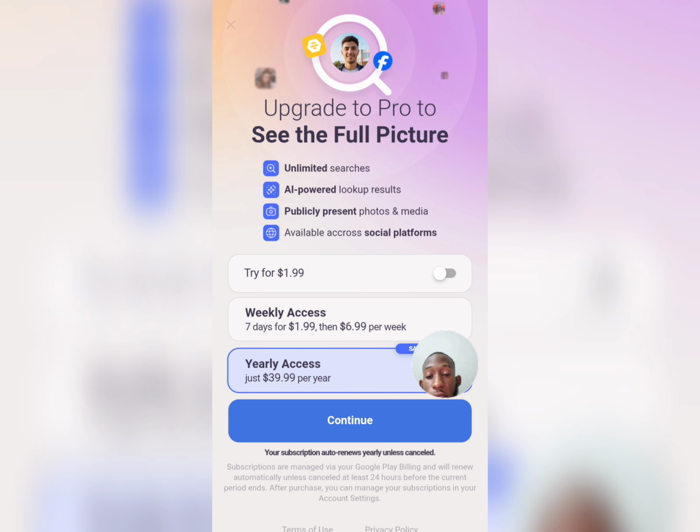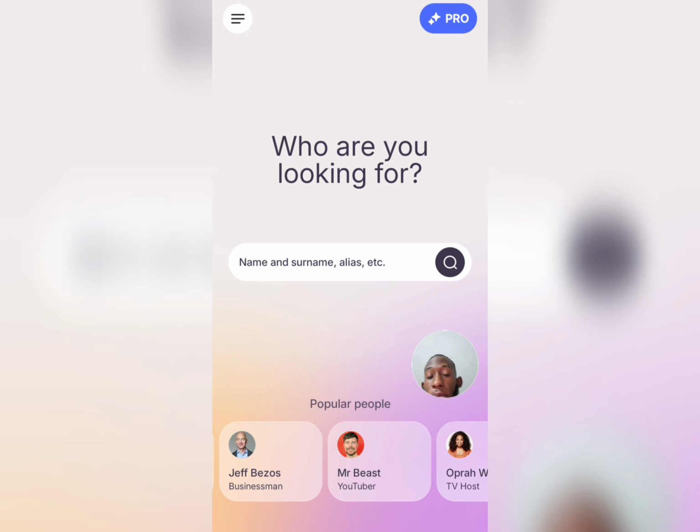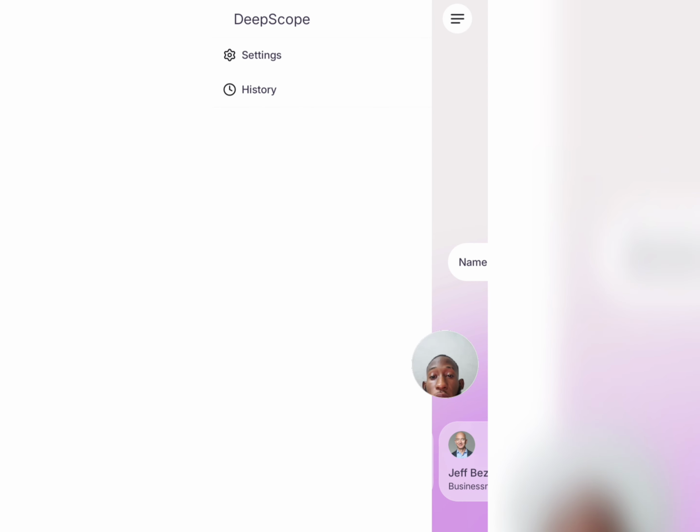If it's the first time using an application or getting a subscription, they give you a first time discount. So do make sure you enable this option here to get that feature. That's it for the application. Very easy to use. It shouldn't be that hard.